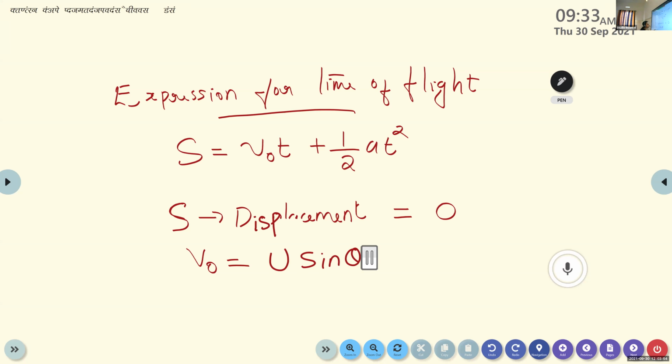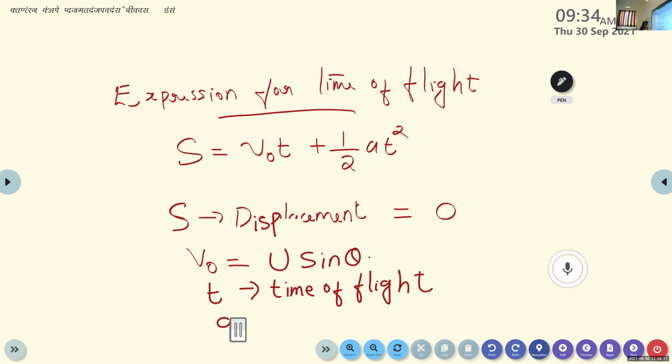Now, what about the term t? T is the time of flight. If it is a straight line motion, we have simply defined it as the time. But here we need to consider it as the time of flight, the time taken by the projectile to complete the trajectory. So T represents the time of flight.